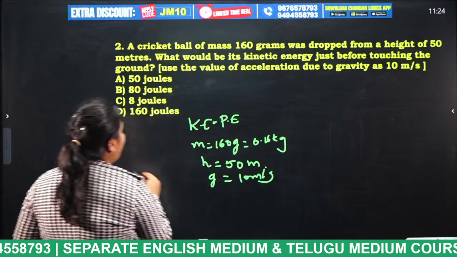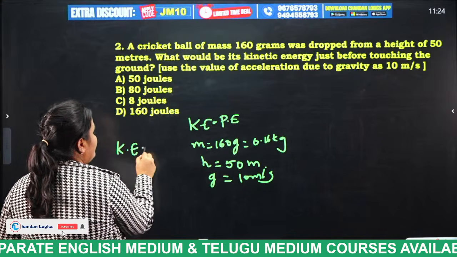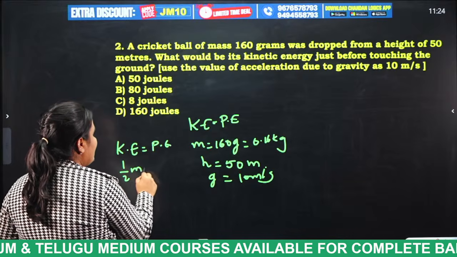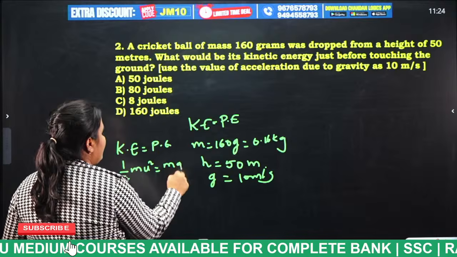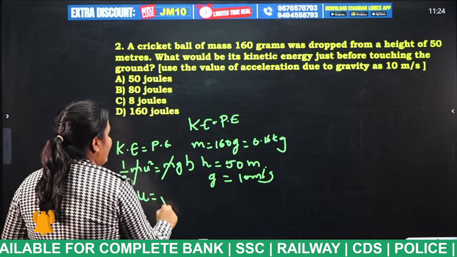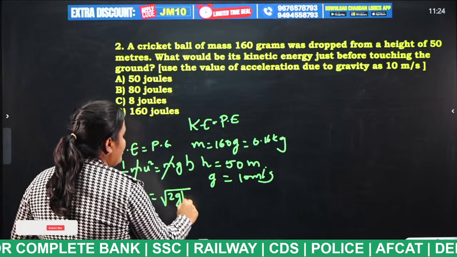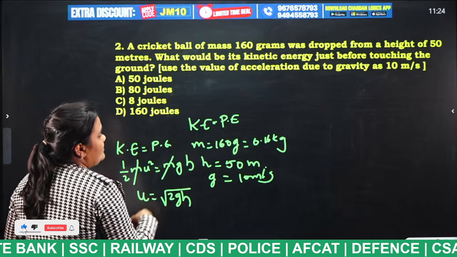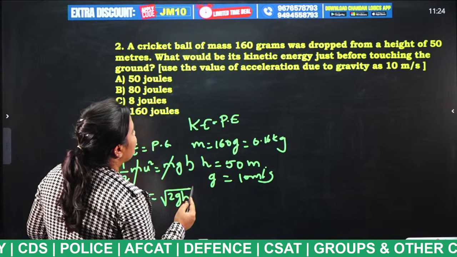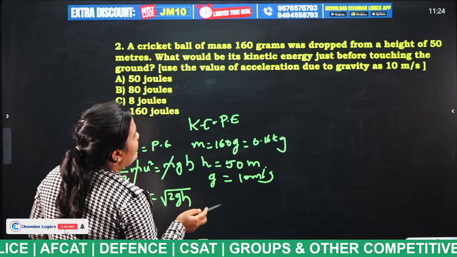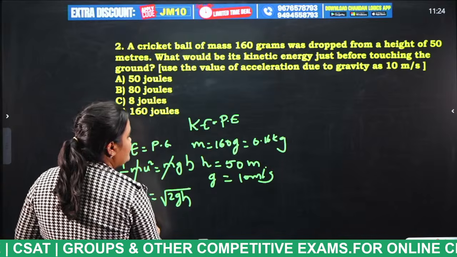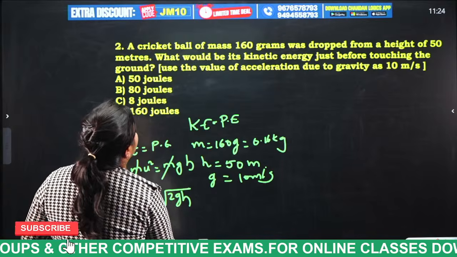As we all know, potential energy is equal to kinetic energy, so that means half mv square is equal to mgh. Cancel these two, students. So what you will get, v is equal to under root 2gh. But they have not given the value of v. What we have to find is the kinetic energy of the cricket ball just before touching the ground. So you have to find the value of v.